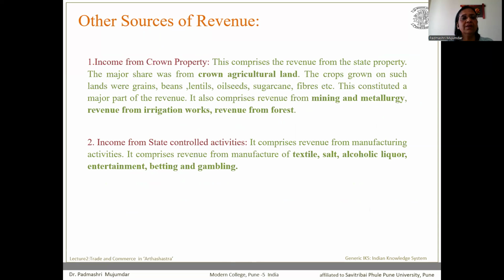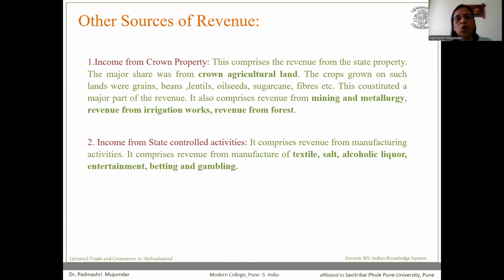Other than these taxes, there are certain other sources of revenue which were identified by Kautilya in the book Arthashastra. In it, the first source that he has mentioned was income from crown property. This comprises the revenue that can be earned from the state property. The major share was from crown agricultural land, that is, the land which is possessed by the government.